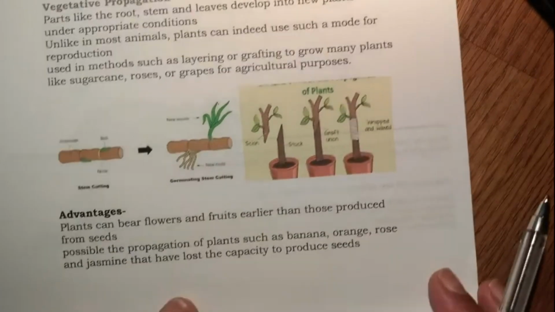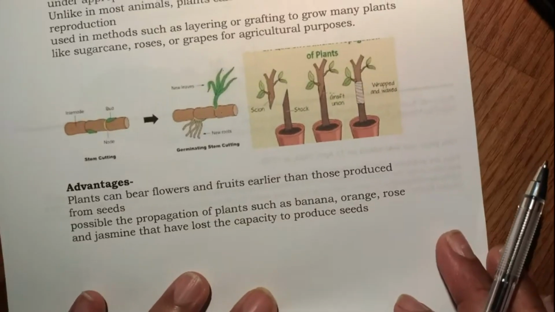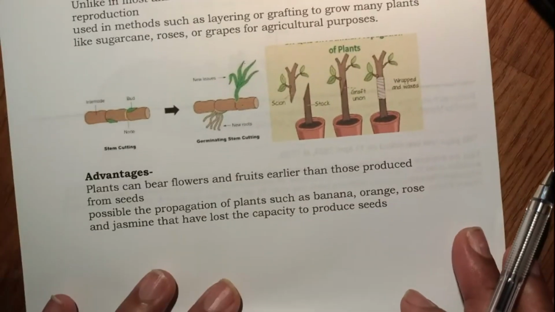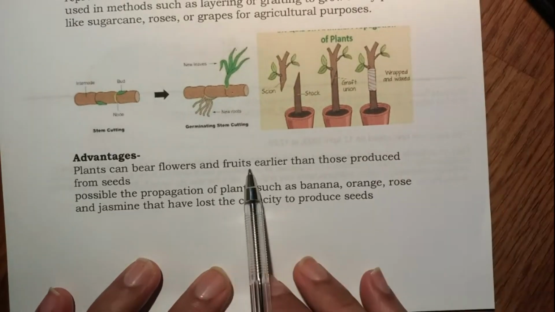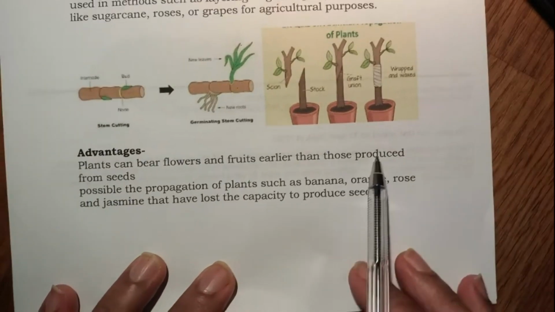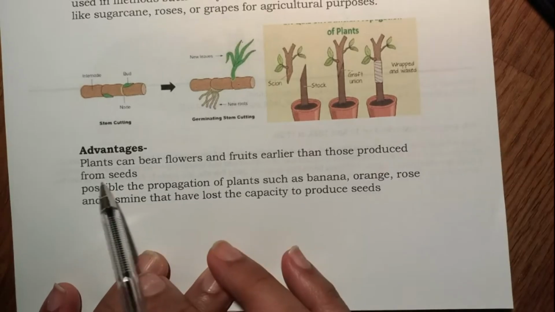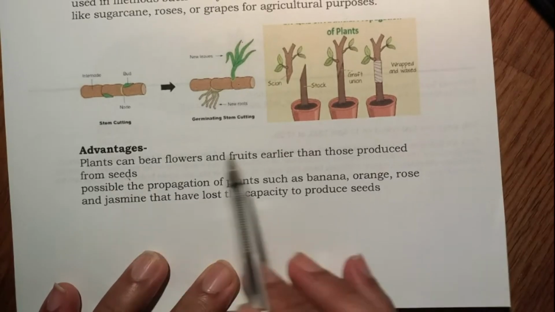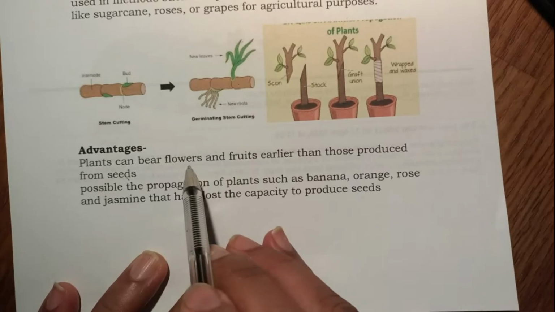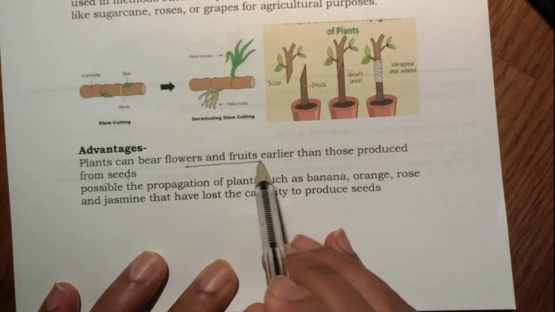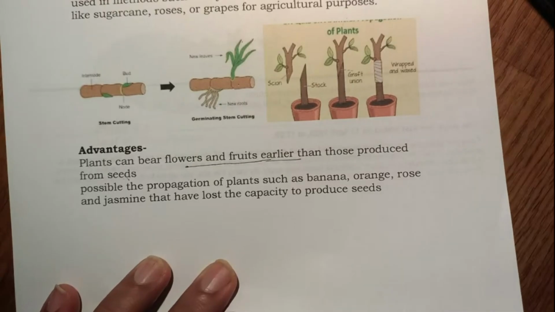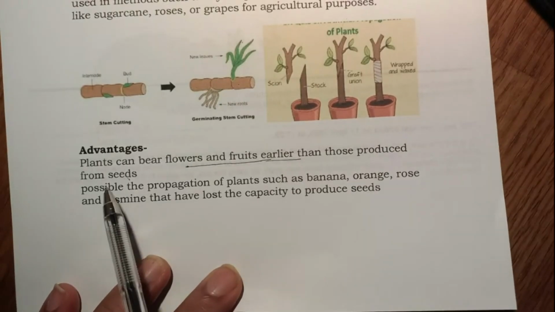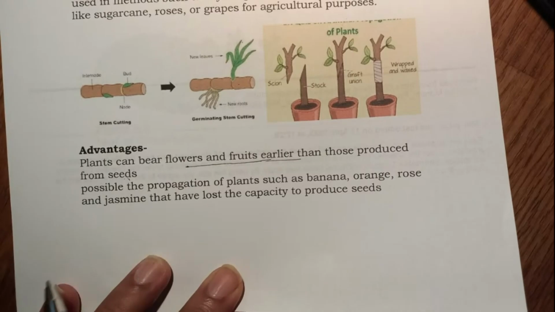Now, what are the advantages of this vegetative propagation? So plants can bear flowers and fruits earlier than those produced from the seeds. It makes the process of flowering and fruit bearing faster than it will be with the plants that are produced from the seeds.